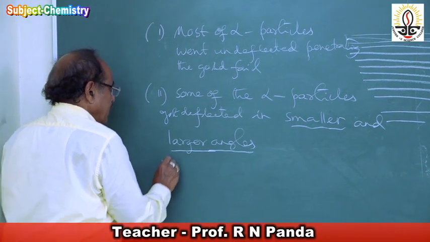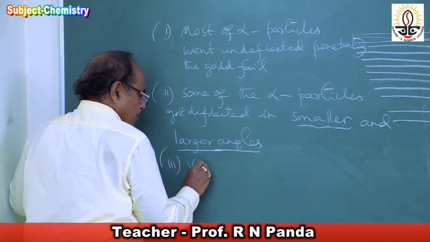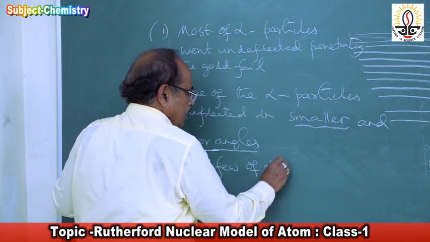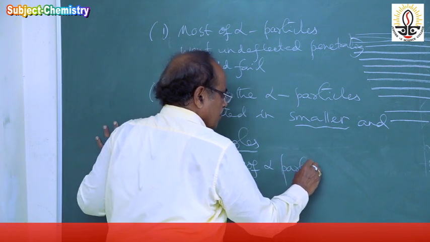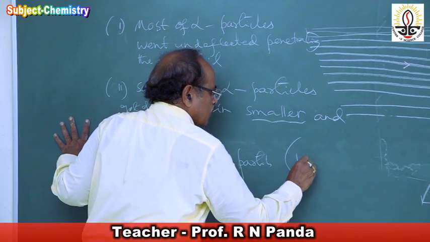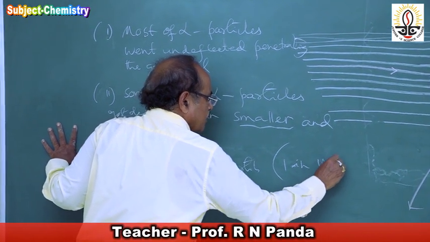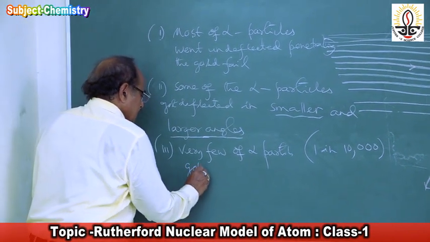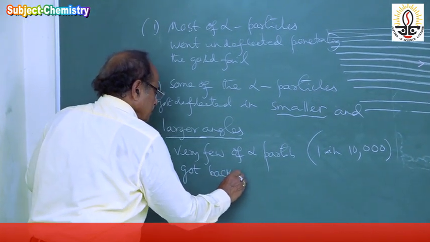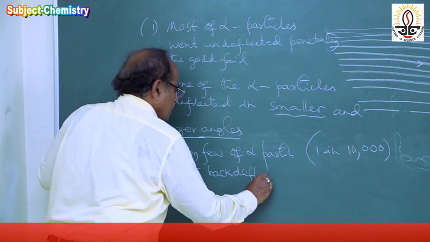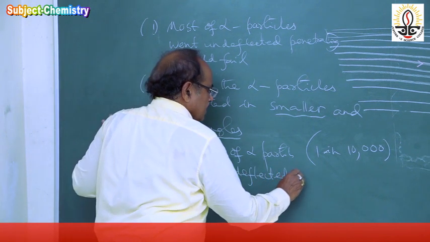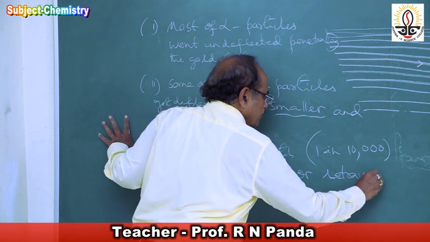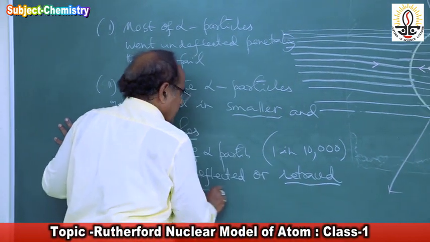And the third observation he made: very few of the alpha particles, that is 1 in almost 10,000, got back deflected or retraced their path.